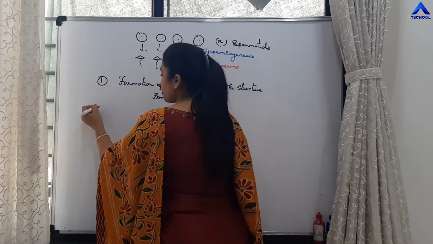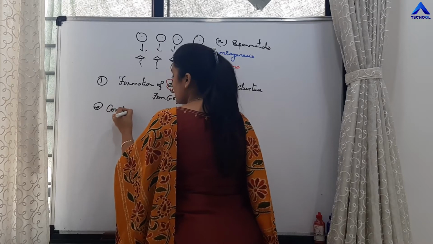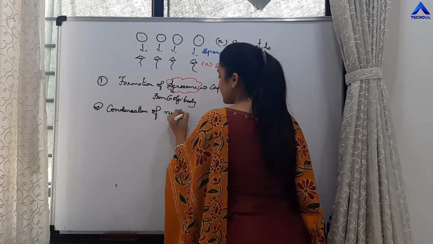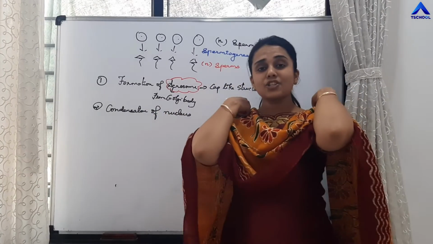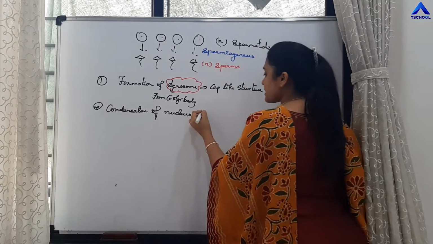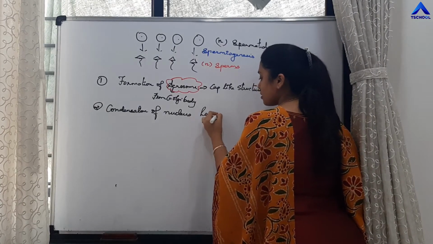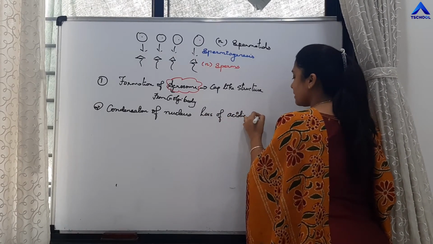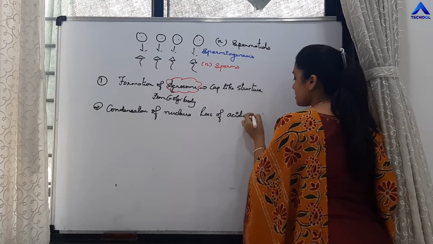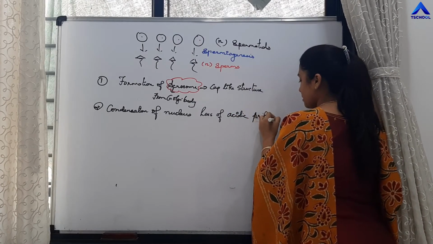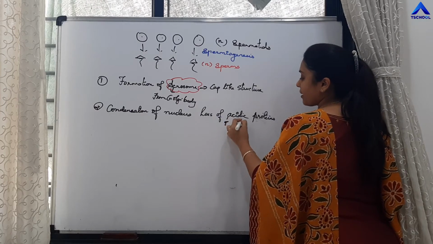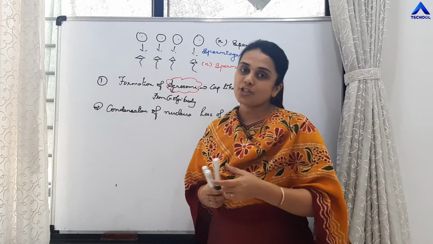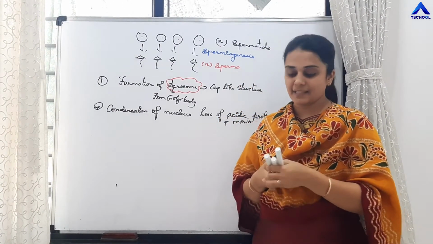Then the second change is condensation of nucleus. There is condensation of nucleus, which means there is loss of acidic proteins and mRNA. mRNA and acidic proteins are lost from the nucleus and the nucleus condenses, right?